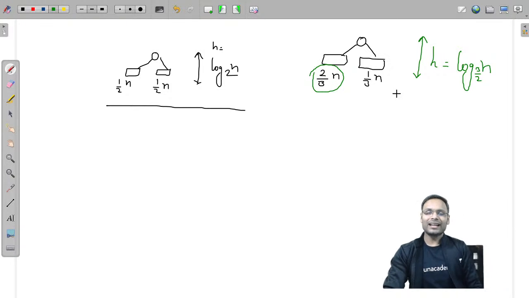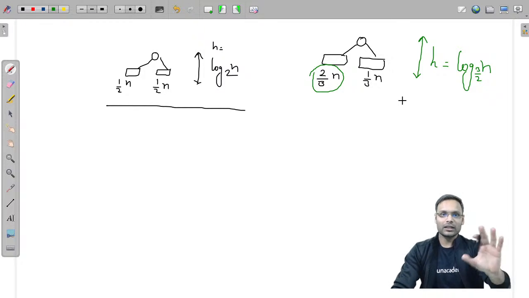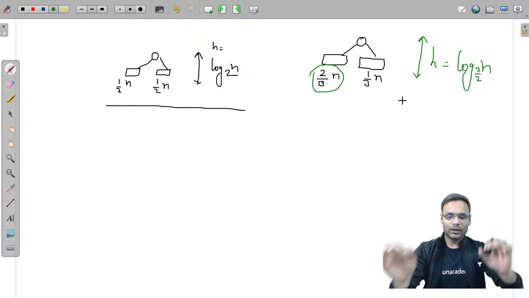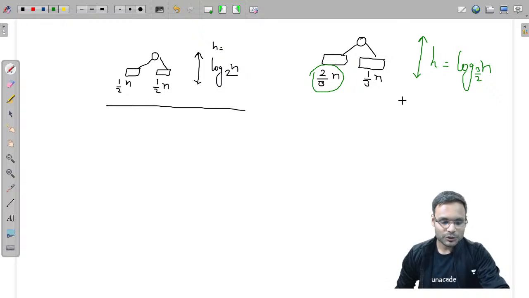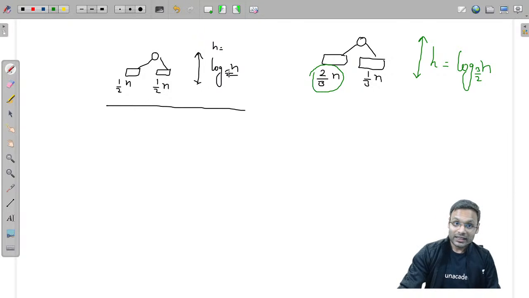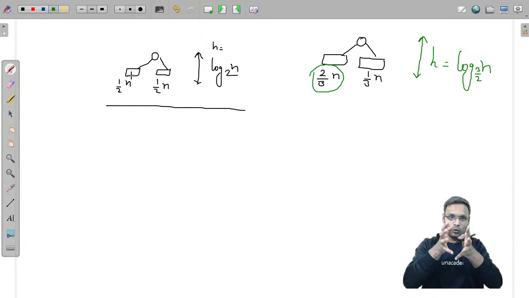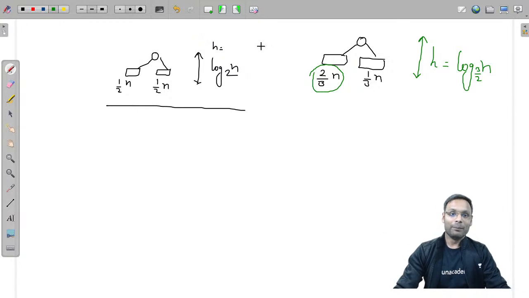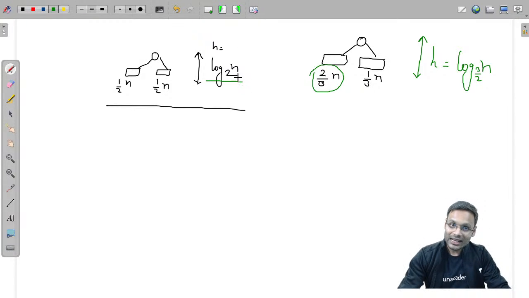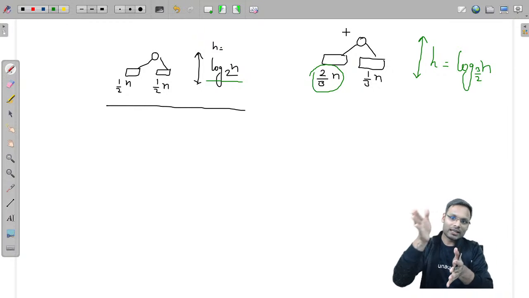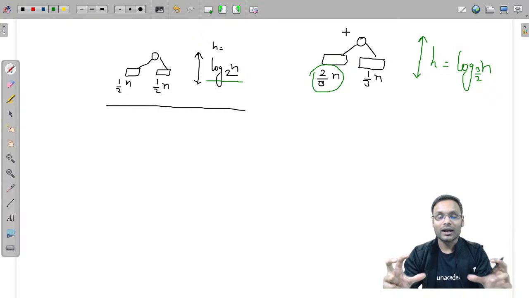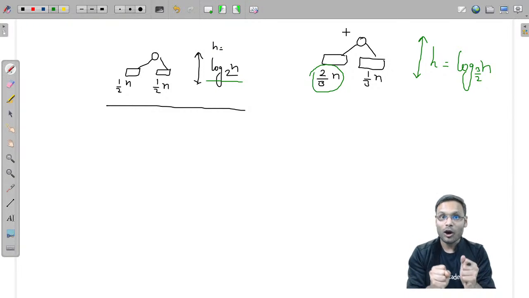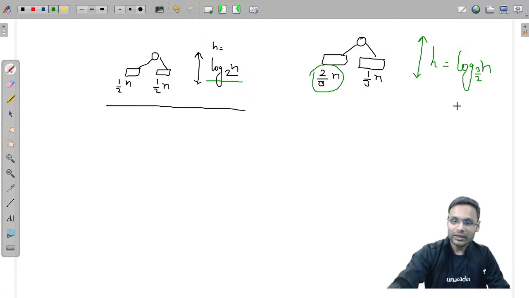Mathematically also we can see this in the algorithm chapter, where you will learn how to calculate that, but this is a very easy concept. You will very easily understand with the help of the analogy that if you are dividing the number of nodes into two equal halves, you will be having log of n height with base 2. This time you are dividing the number of nodes in such a way, one side 2 by 3, one side 1 by 3, and hence in that case you are having log base 3 by 2.